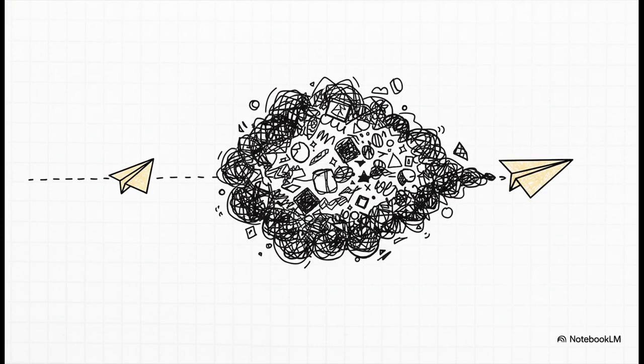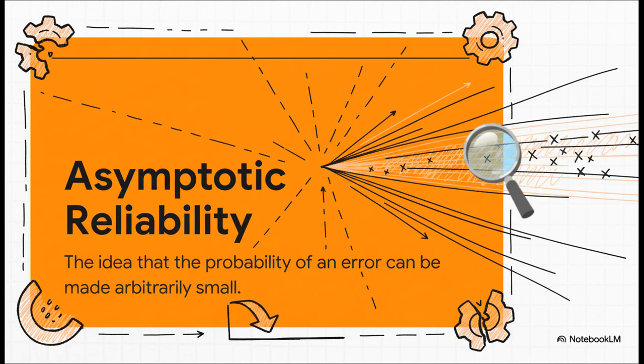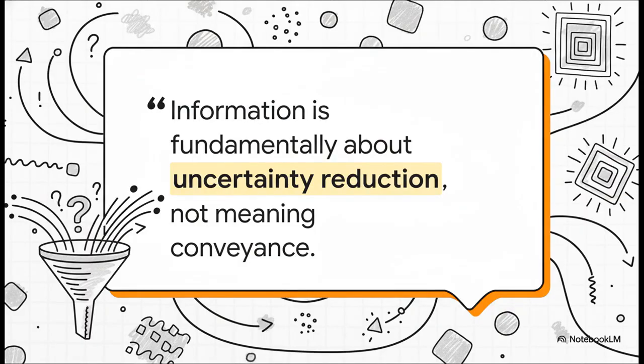So the real enemy isn't failure, it's noise. The theory doesn't aim for perfection, but for something way more powerful. It's called asymptotic reliability. Basically, you can make the chance of an error get ridiculously small, close to zero. Information is all about reducing uncertainty. And to do that, you first have to measure it.